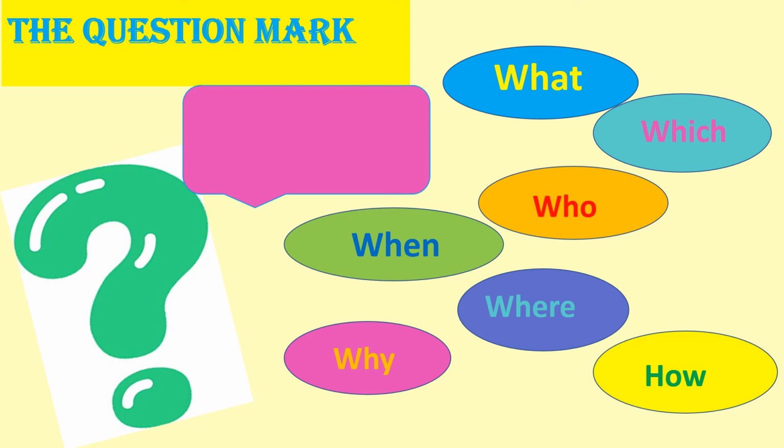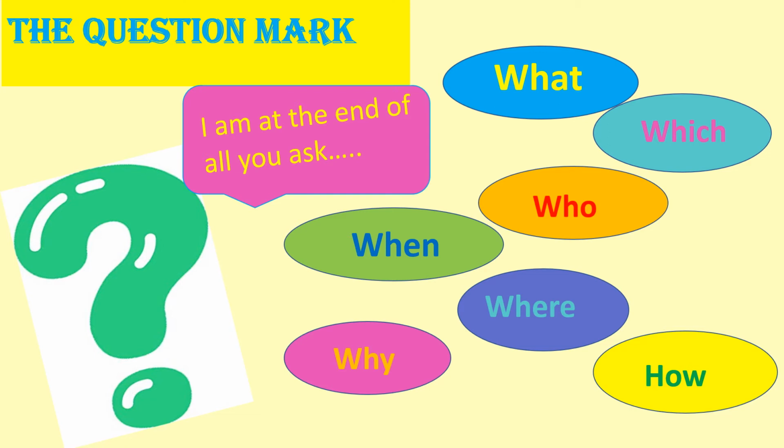So these are called question words, and when any sentence is asking you something, you end it with the question mark. That means a question mark comes when you are asking something. I am at the end of all you ask. When you are asking something, like when you say, what is your name?